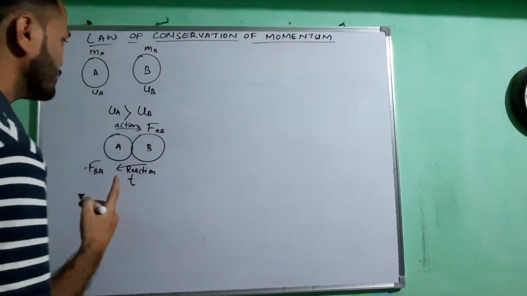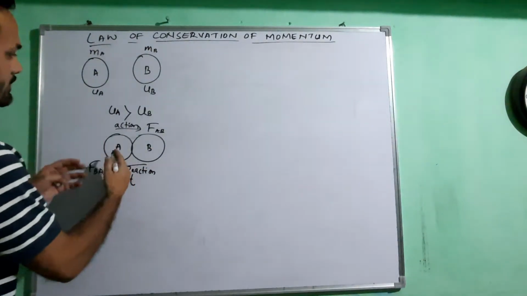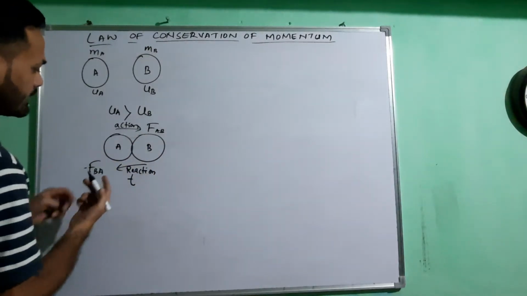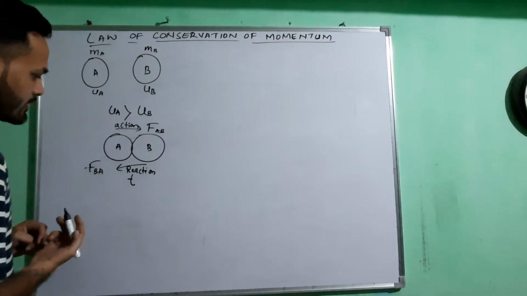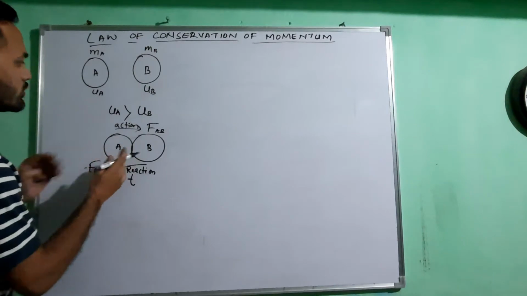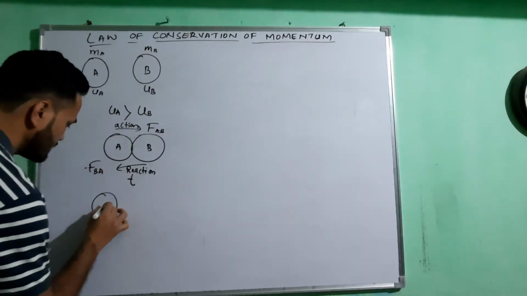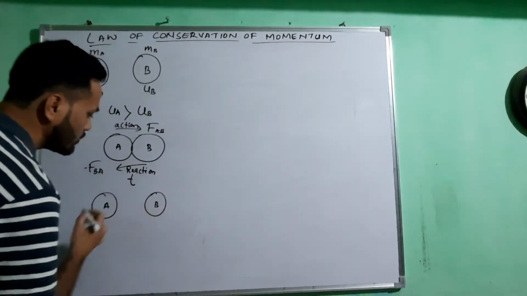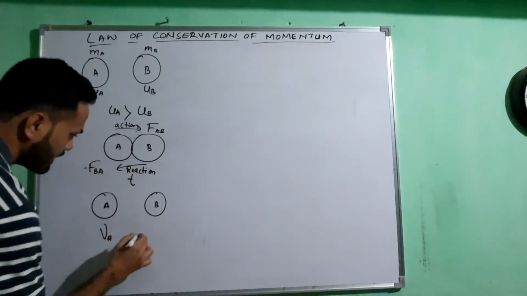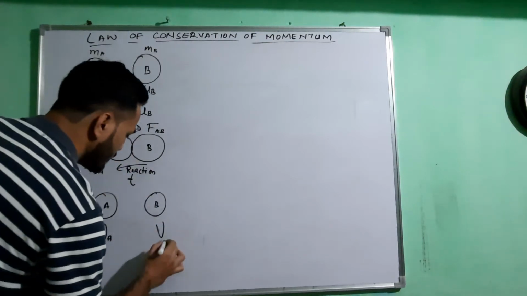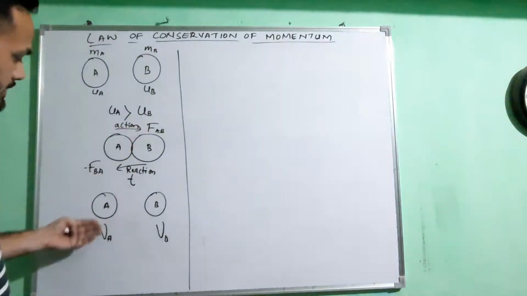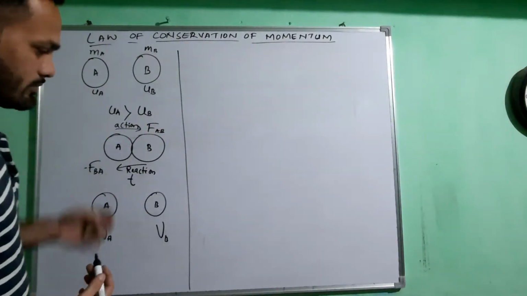One more thing: the forces acting on ball B and on ball A are changing the velocities of the balls. Now after the collision, ball A will have the velocity of VA and ball B will have the velocity of VB. The force has changed the velocities of those objects.